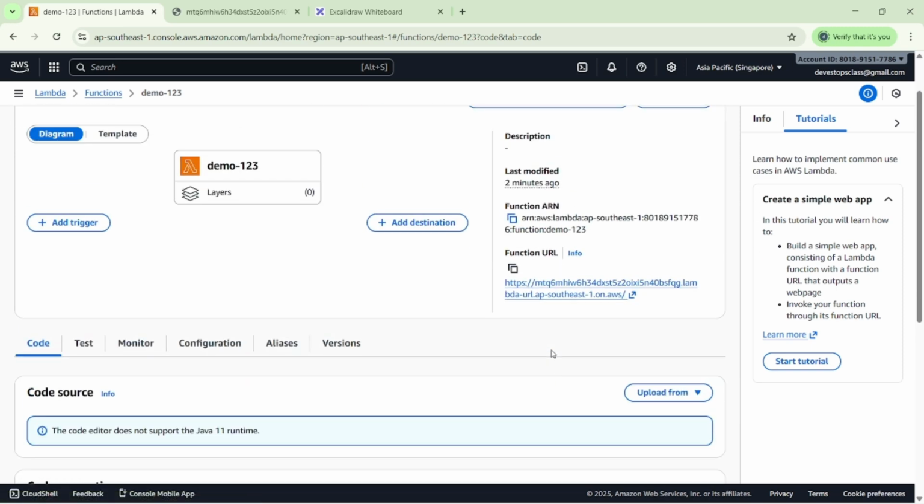Suppose you select none, or you select IAM. If you select IAM, then you cannot see the functional URL here. If we have the functional URL, then we can access our application on it. If you have not selected the functional URL, we cannot see it here, we see a dash. If we have not selected none, then we cannot access our application, because only an IAM user can access it. That's why I use none while creating the Lambda function.